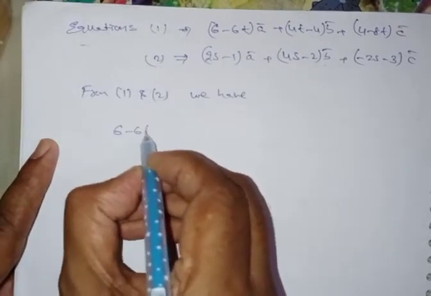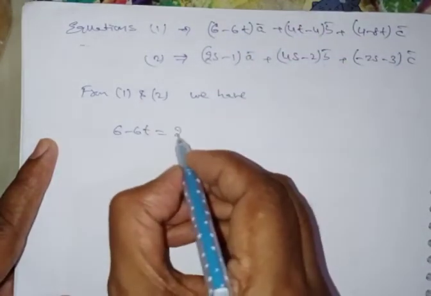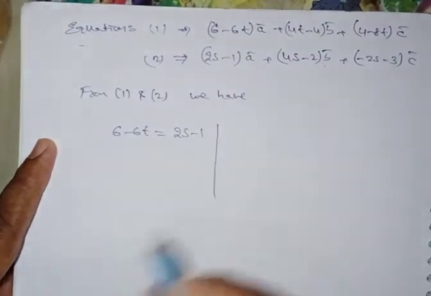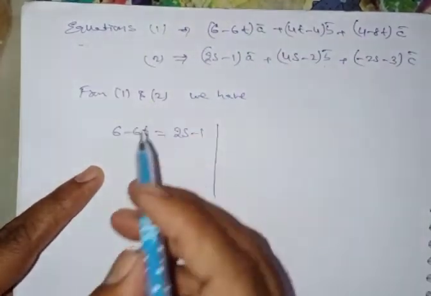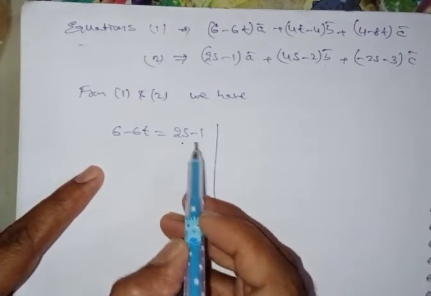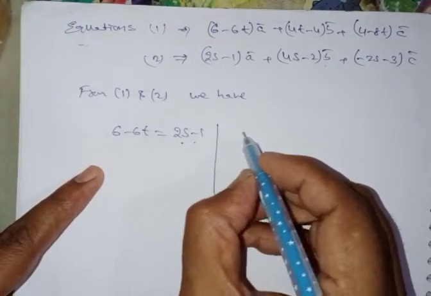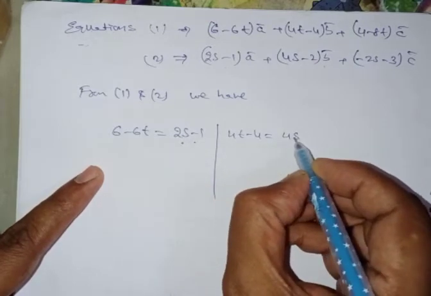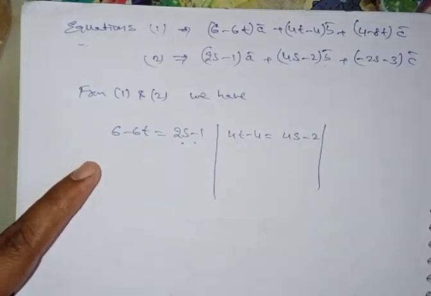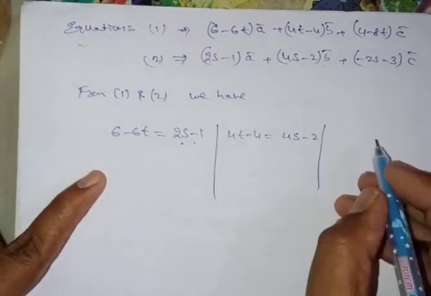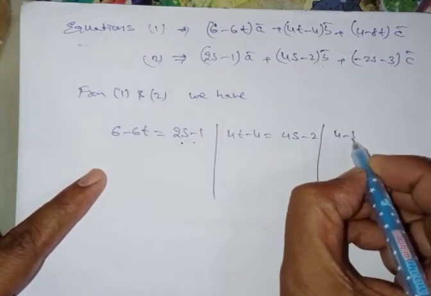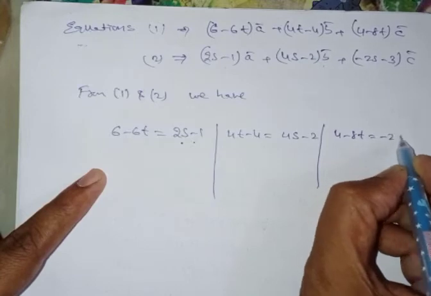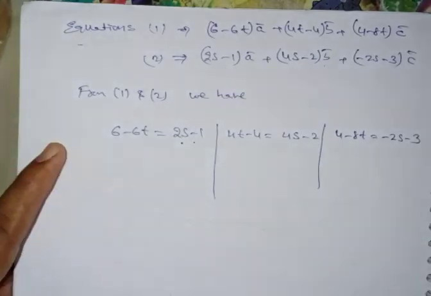6 minus 6t is equal to 2s minus 1. These are the a terms. And the second one is 4t minus 4 is equal to 4s minus 2. And the third one is 4 minus 8t is equal to minus 2s minus 3.